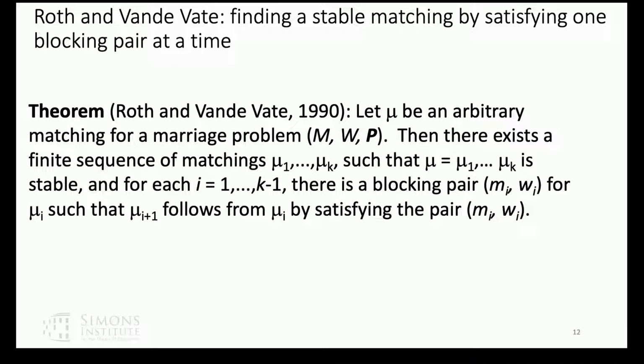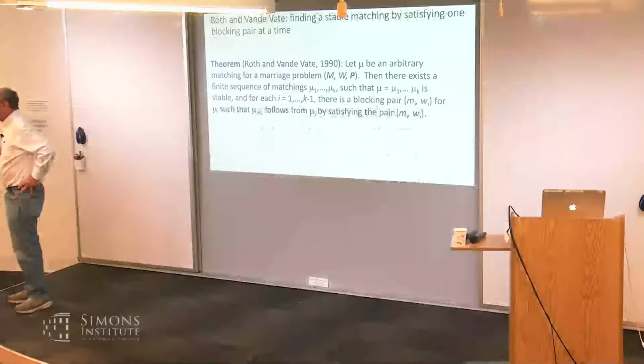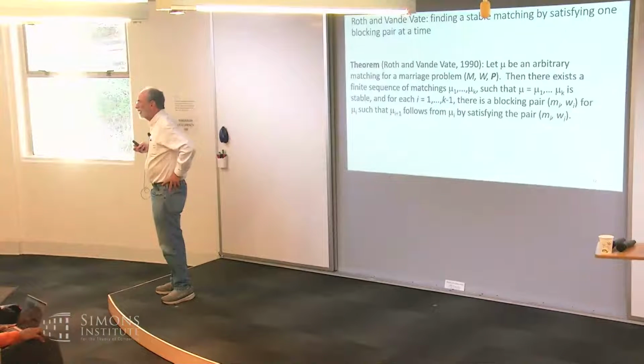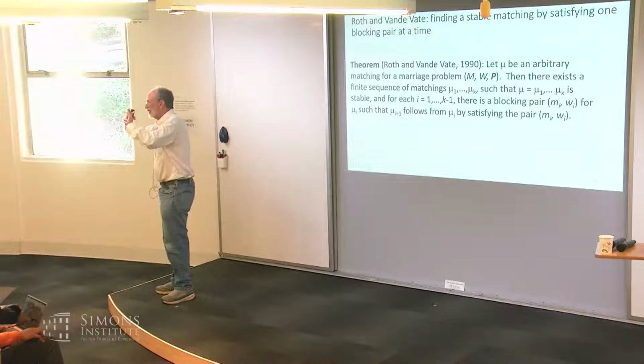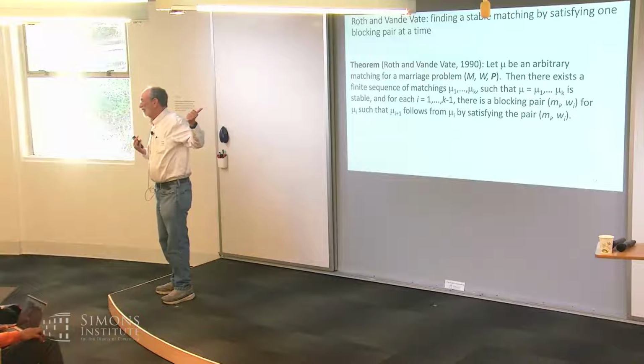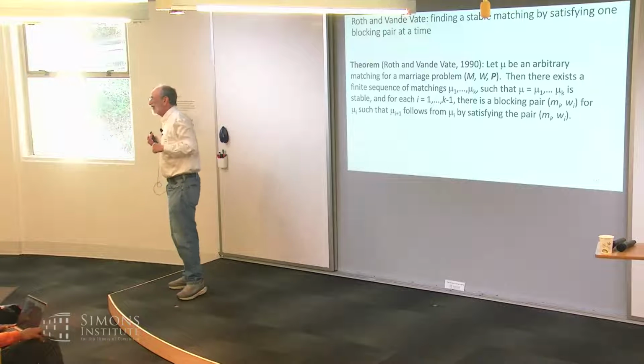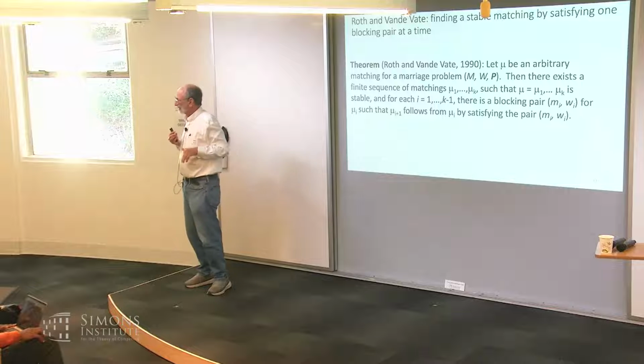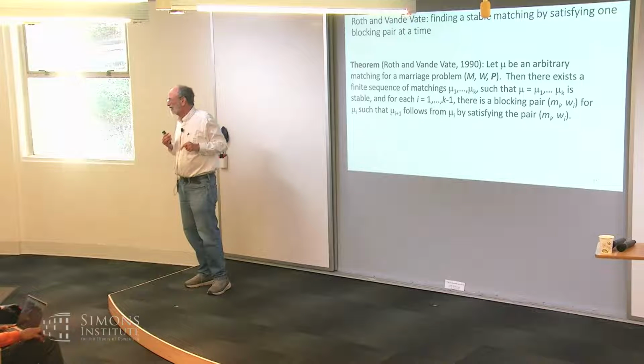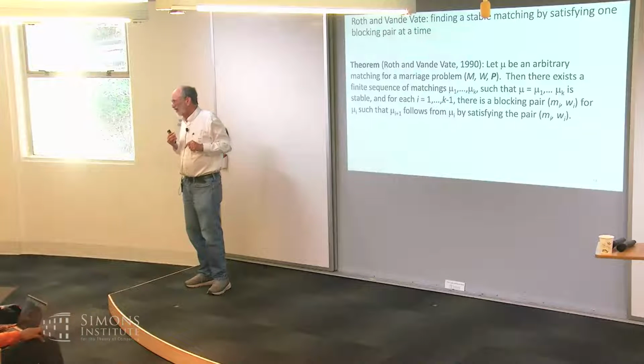Yeah, Peter. May I add a comment? Please. Just for historical context: in the original book, all the preferences were complete, so nobody was unacceptable. Yes. And also he married off the spouses to each other. And if you formulate it that way, then you can find an example with no path. Thank you. So that's why your result was even more surprising, because for the original question, the answer was no, actually. Yes.